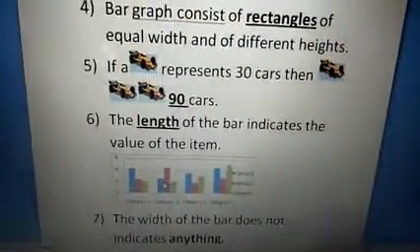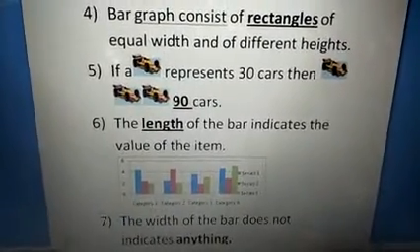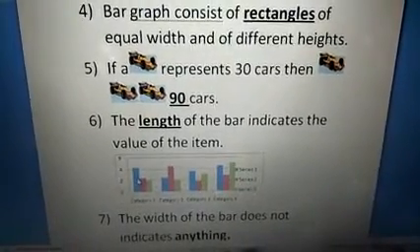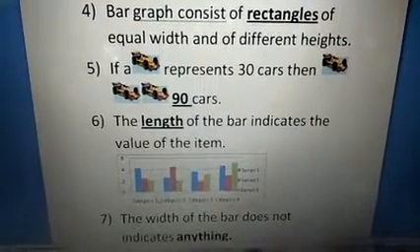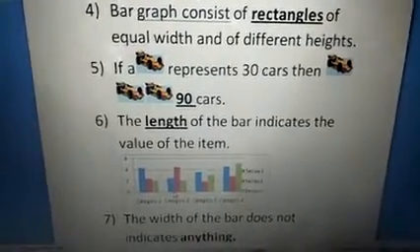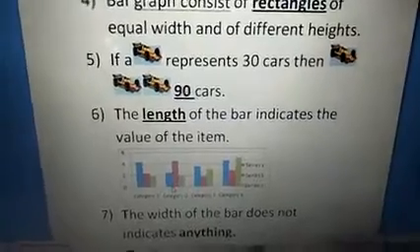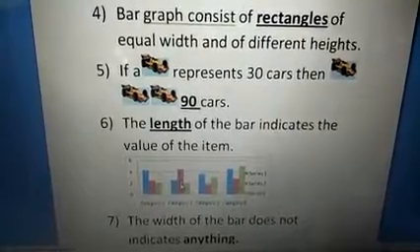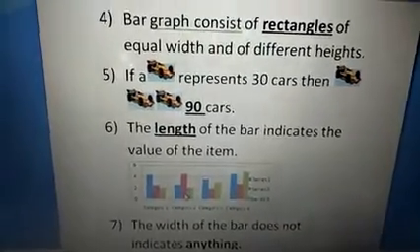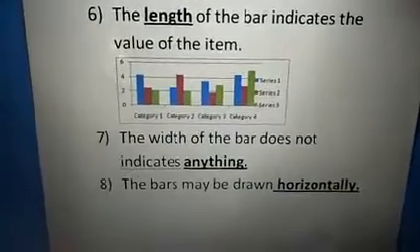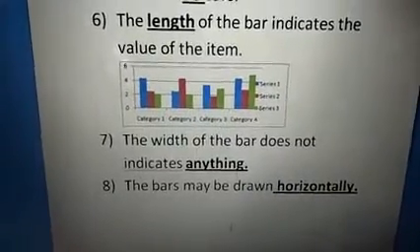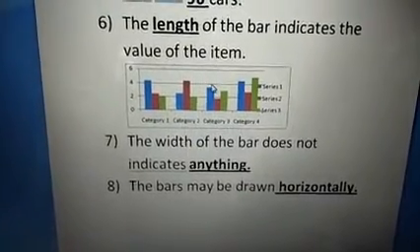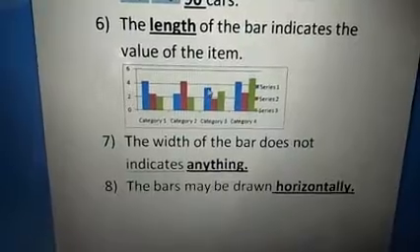This is how we find the values. The next one, the width of the bar does not indicate anything. Everything is in the same width, so the width doesn't represent anything. The height or length only represents the value of the given item. The bars may be drawn horizontally. Here you see this is vertical. This bar graph represents vertically.